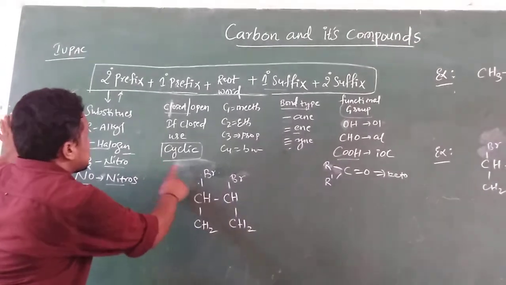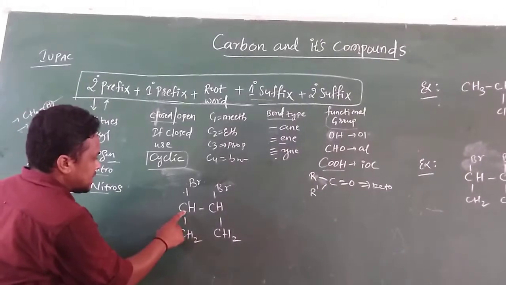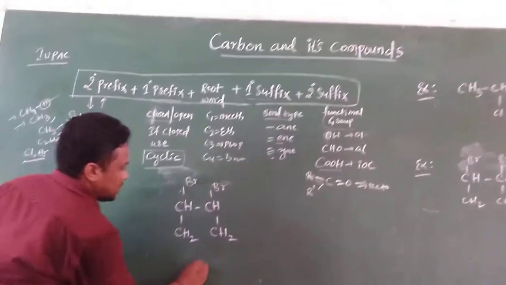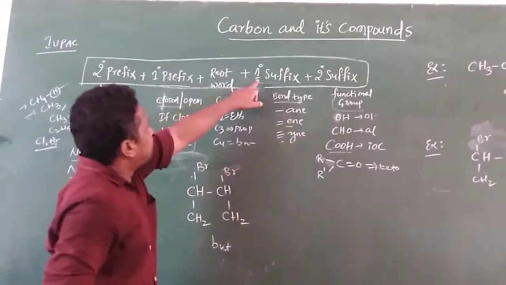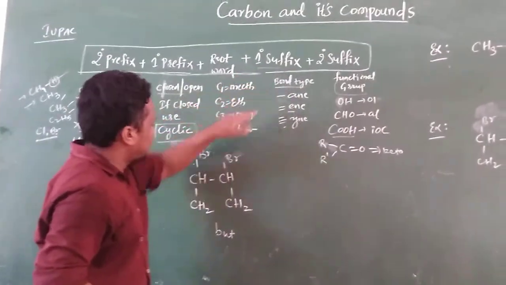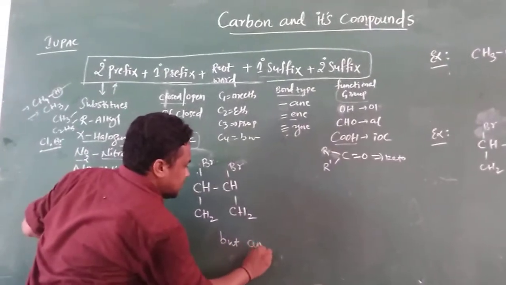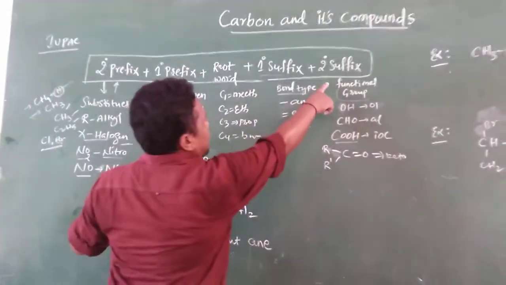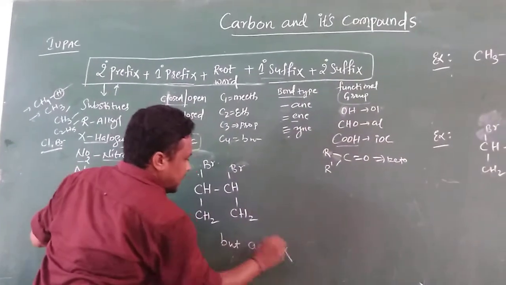Go through this one. Root word: how many carbons? 1, 2, 3, 4. Yes, 4, so this is butyl. Primary suffix, bond type: which type of bond is there? Single bond, so you need to mention ane. Next, the secondary suffix: are there any functional groups? No, you need not write anything.